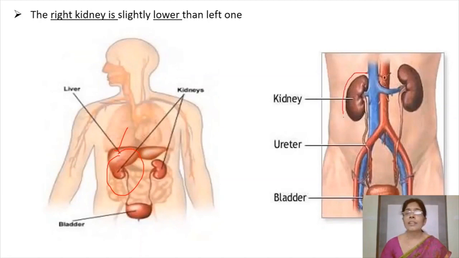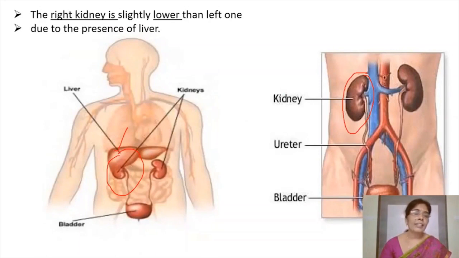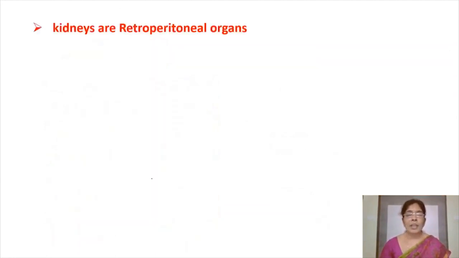That's why right kidney is slightly lower than the left kidney. This is the relative position of the two kidneys, due to the presence of liver on the right side. Right kidney is pushed by the liver slightly downwards.